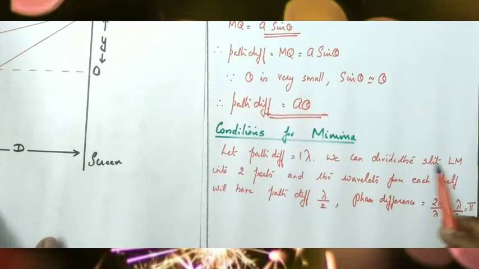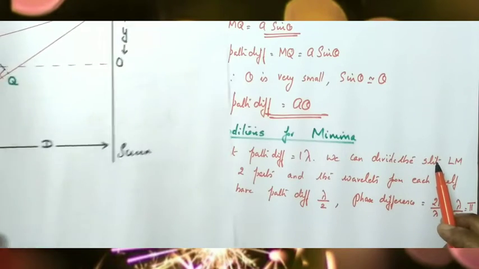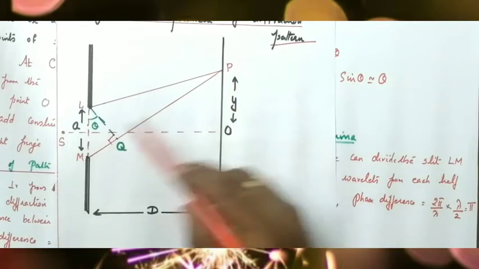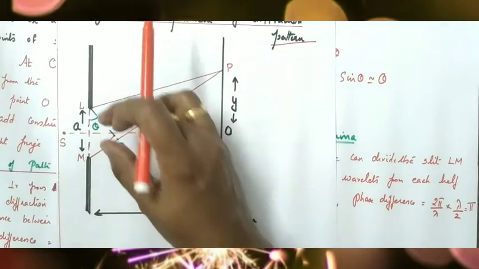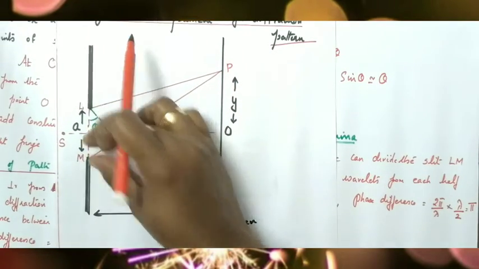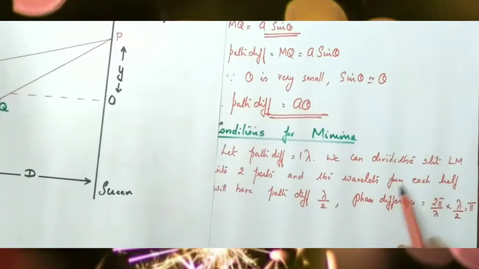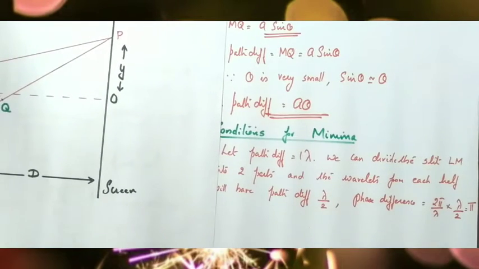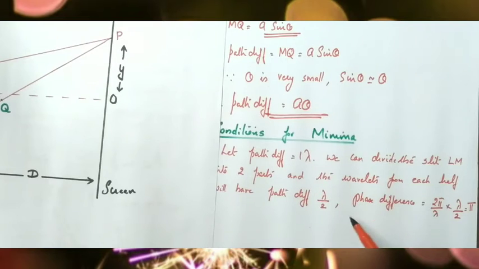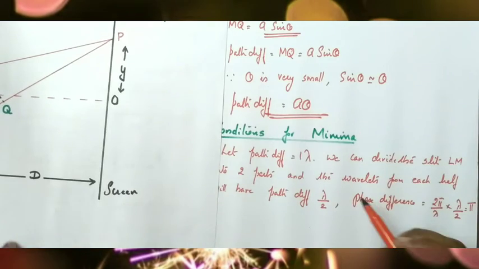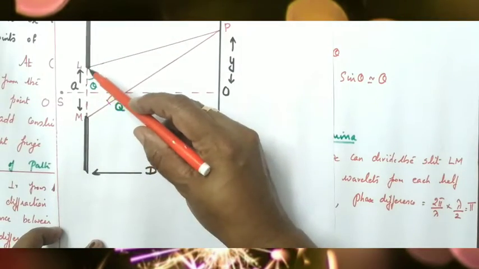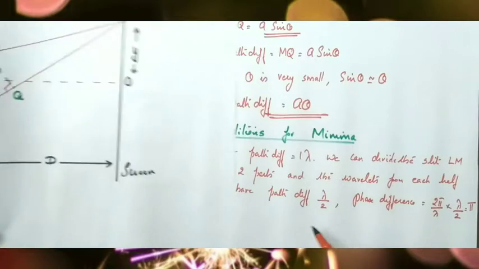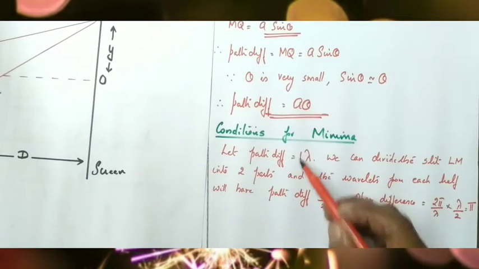Now we can divide the slit LM into two parts. If path difference is equal to 1 lambda, we can divide the slit into two halves, and each wavelet has a path difference of lambda by 2. Okay, so let the path difference be 1 lambda, the slit is assumed to be divided into two halves, and the wavelets from each half have a path difference of lambda by 2, since it is 1 lambda.